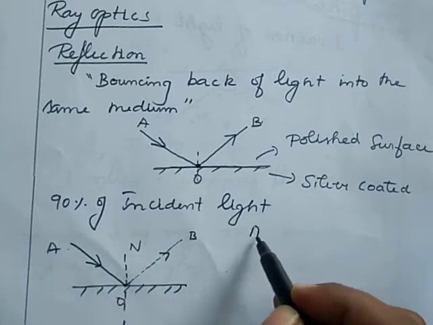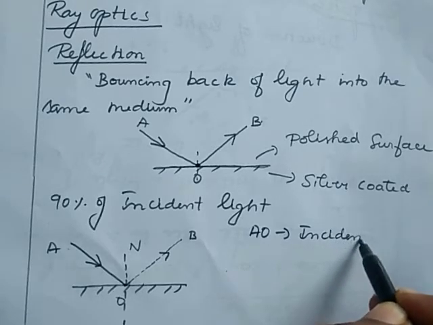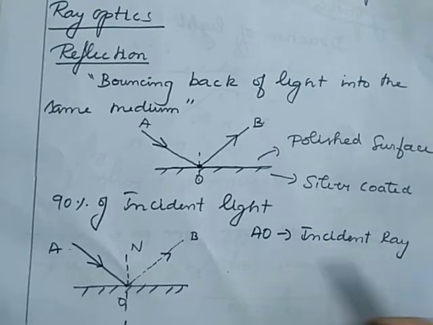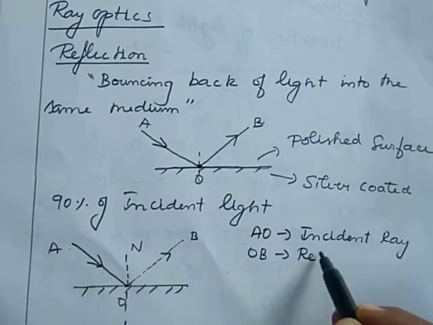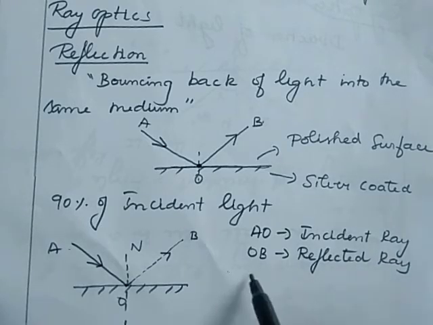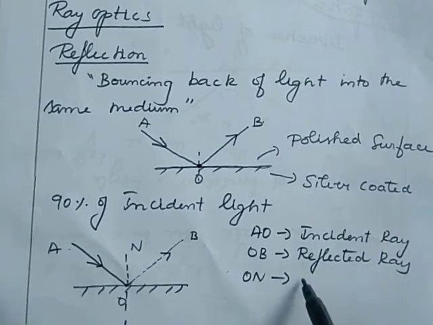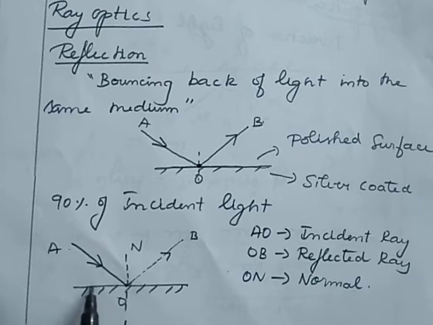AO is the incident ray, OB is the reflected ray, and ON is the normal. We know very well, normal means perpendicular drawn on the surface. Here it is a surface, I draw a normal that is perpendicular to the surface. This line is known as the normal.